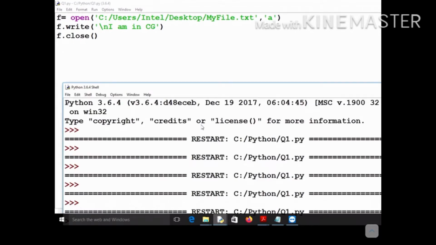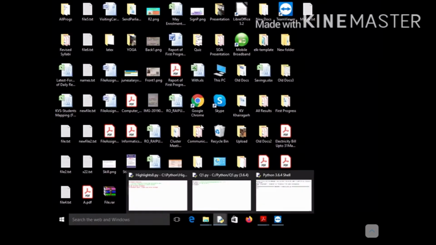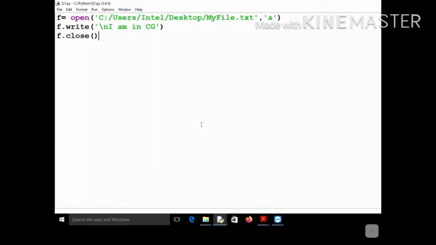It is successfully executed, and you can see that the line "I am in CZ" has now been written onto the file myfile.txt. I hope this concept is clear to you, the significance of closing the file. If you do not close it, your content will still be there in the buffer only. Let's rerun it and write another line, "I am in India". Now let's check whether it is written onto the file or not. It will not be written because you have not performed the close operation.